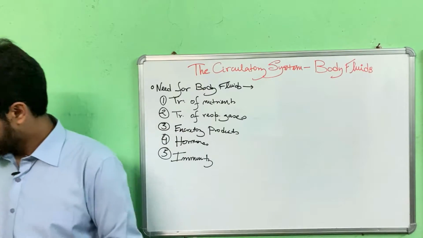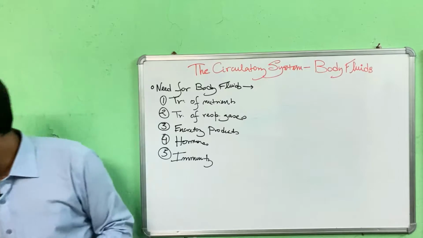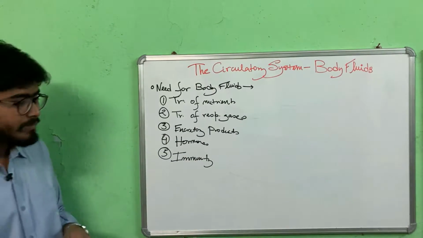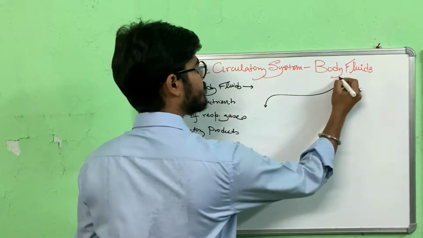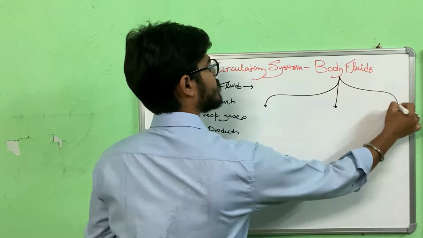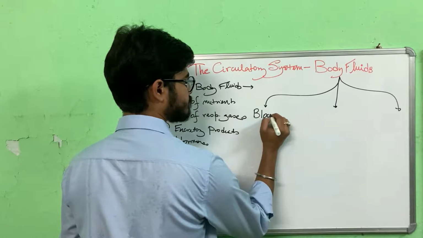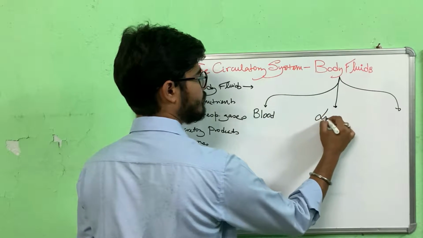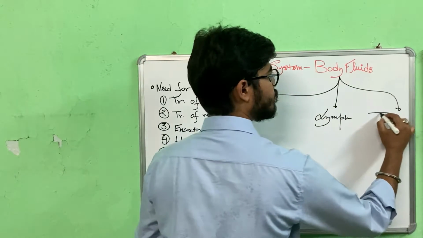Now let's classify the body fluids. How many types of body fluids do we have? Basically we have 3 body fluids. As you can guess, it's blood, then we have lymph, and then we have tissue fluid.